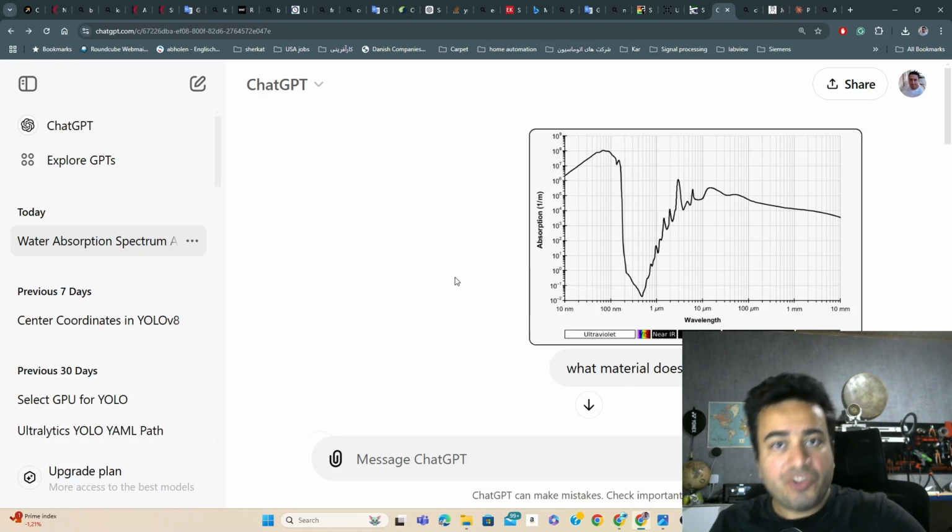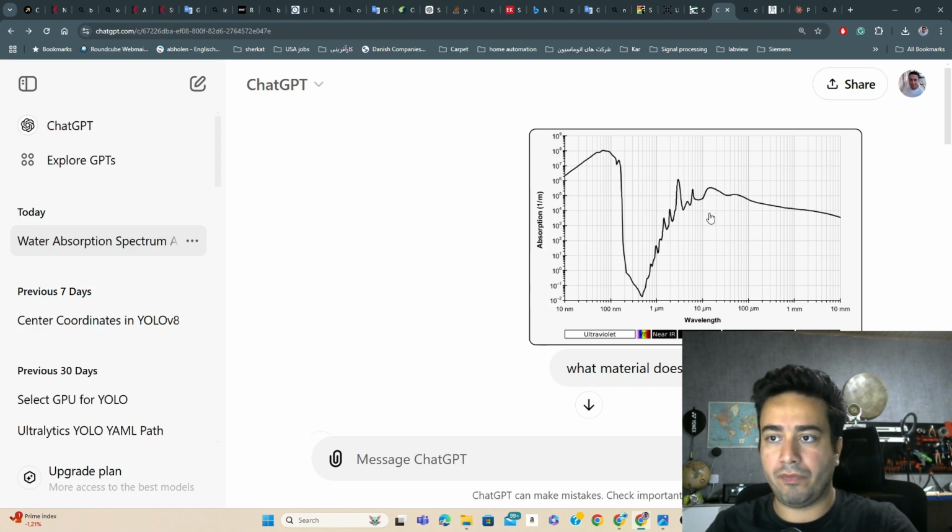I asked ChatGPT to analyze this image. As you see, it is a spectrum, an absorption spectrum of some material, right? And it is not really clear what material. It's not mentioned or written what kind of material that is. So I just uploaded that picture as a PNG file and then asked what type of absorption spectrum that is.